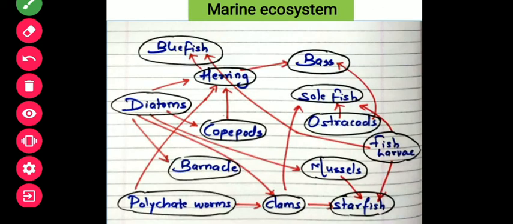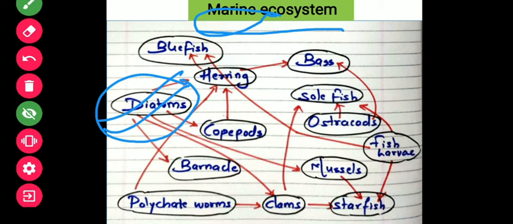Next you can see the example of the marine ecosystem. Marine is salty water, seas, oceans. So it is a water body. When we talk about a water body, the organisms will definitely be different. There will be fish, diatoms which you call phytoplankton, and many more, so different ones. So just remember here the diatom is acting as the primary producer or primitive source of energy for the rest of the consumers. So if you look carefully, it is eaten by barnacles, mussels, clams, copepods, and so on.